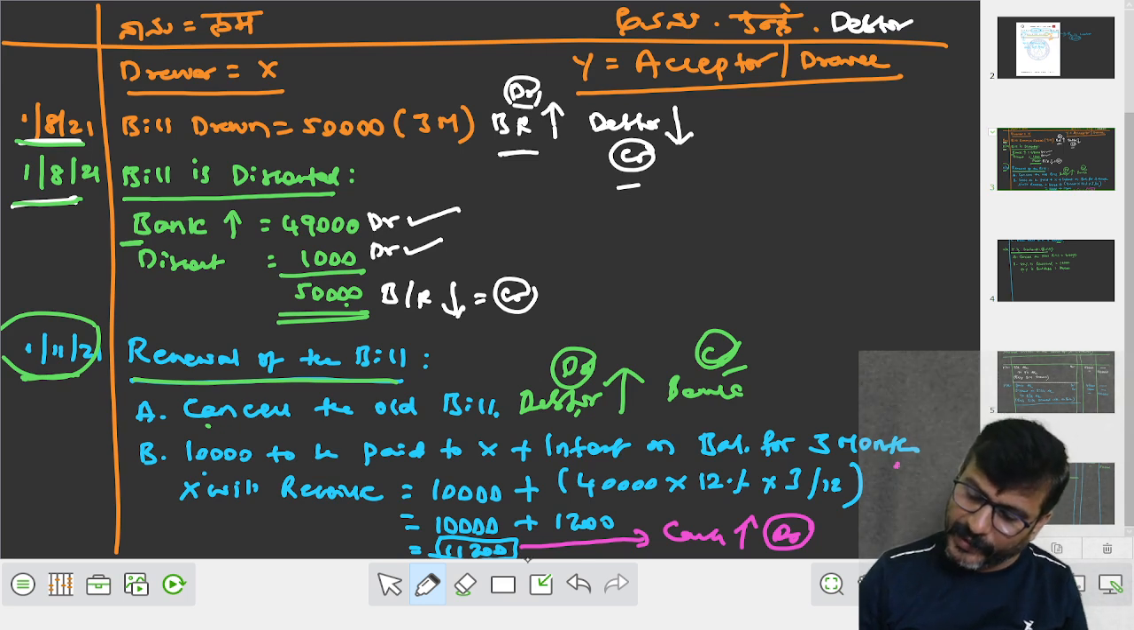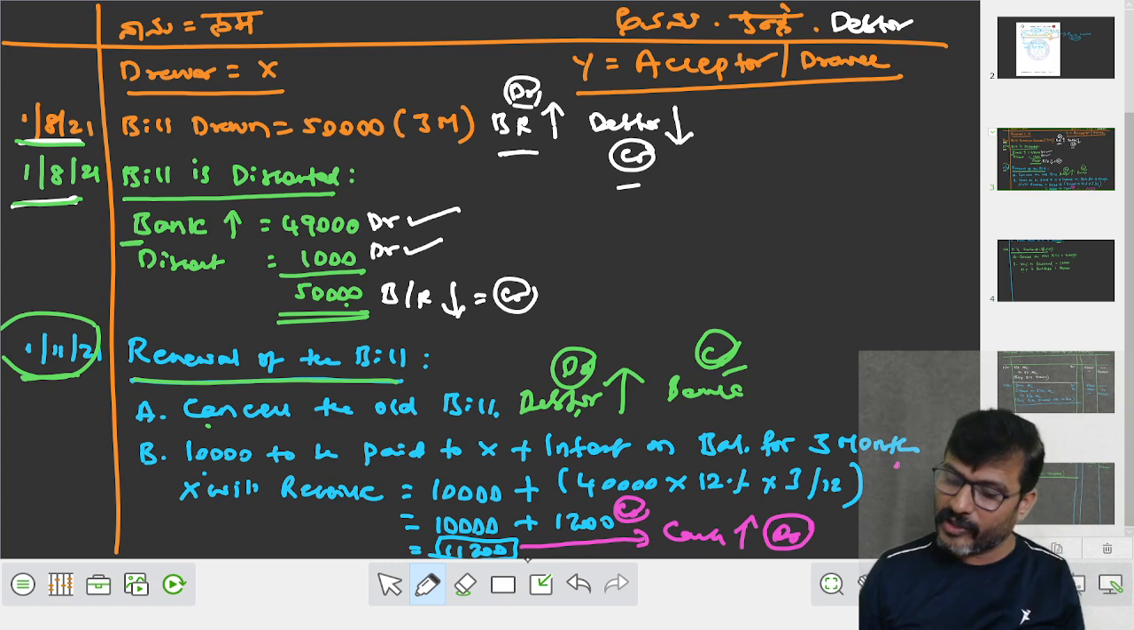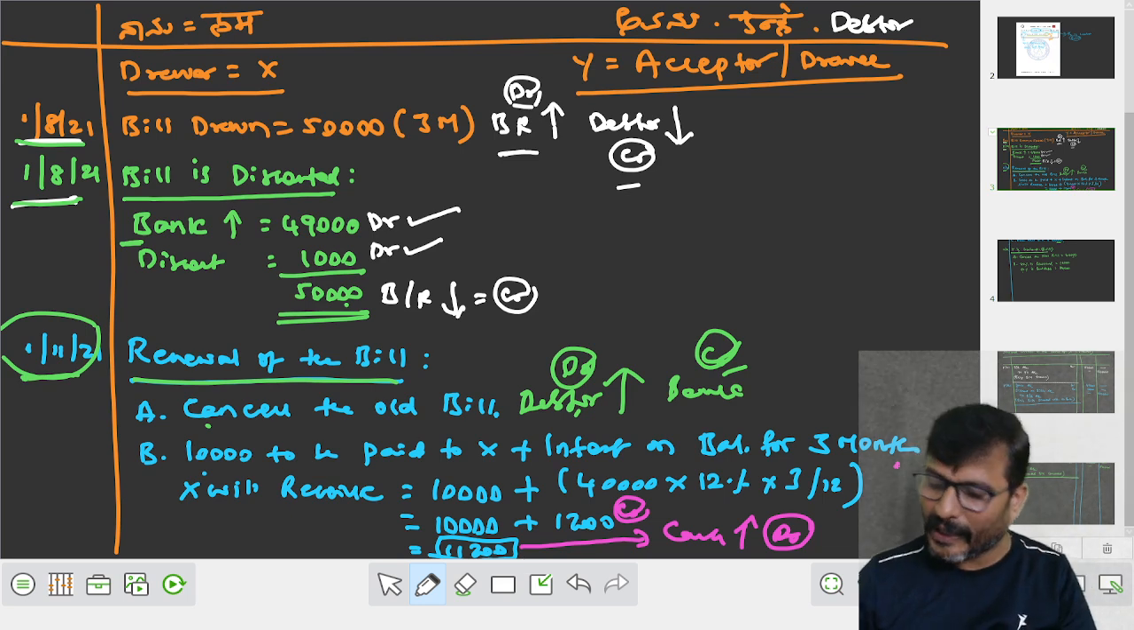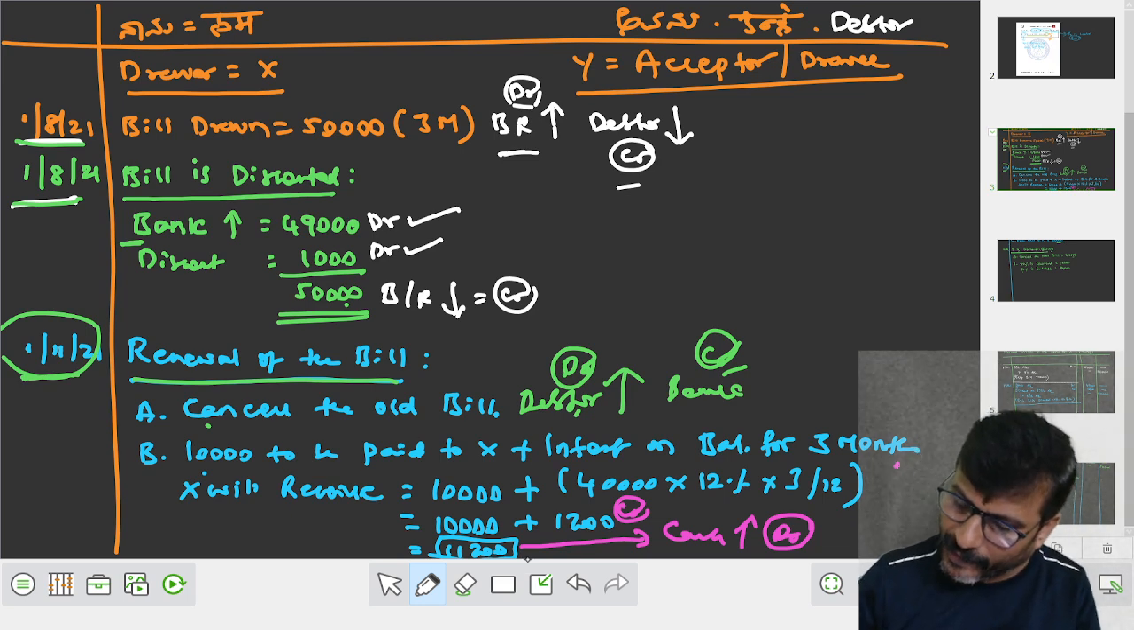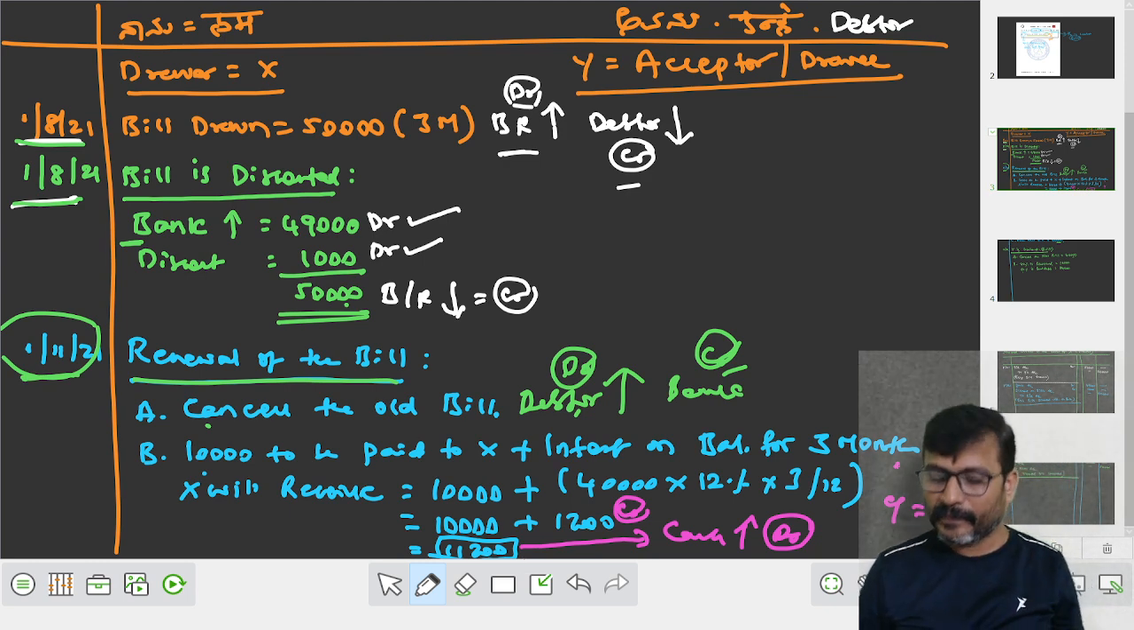Interest is an income, income is to be credited. Are you getting my word? Cash increased debit, interest is an income credit. The remaining 10,000 रहता ना, और 10,000 क्या करना आप? The amount is received from whom? The amount is received from Y. Y is to be credited. Did you understand what I told?